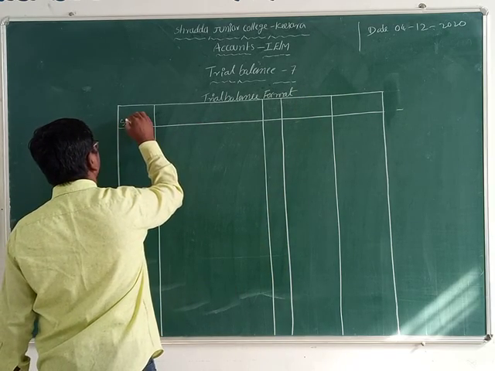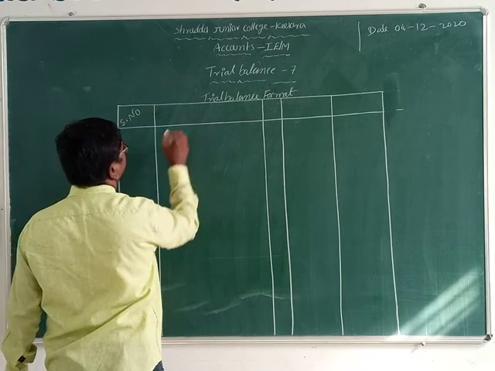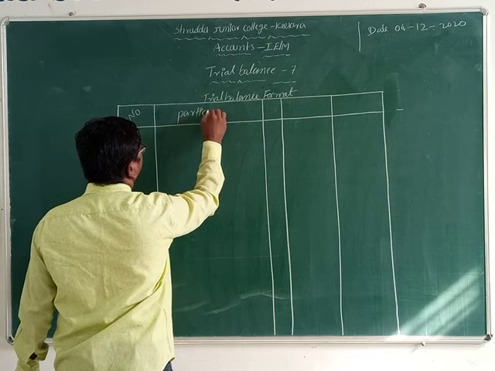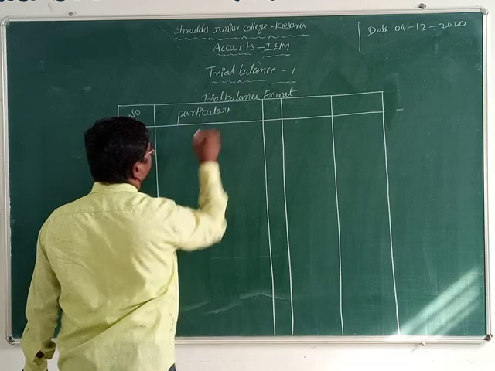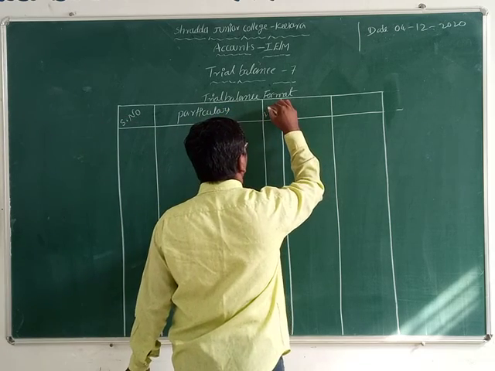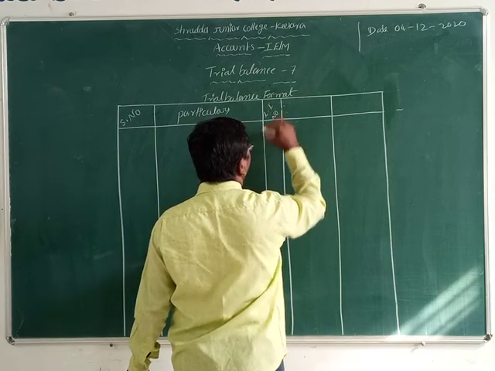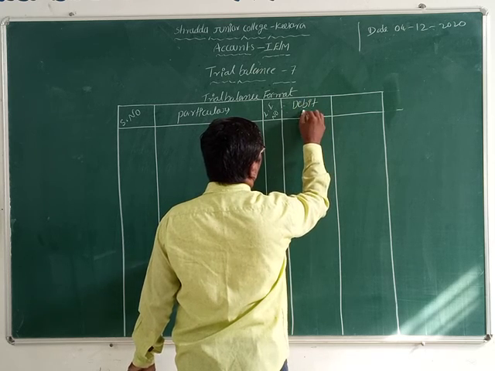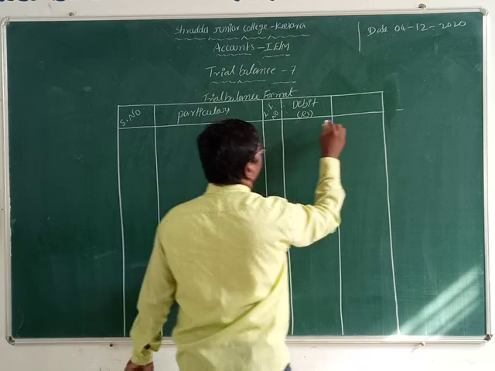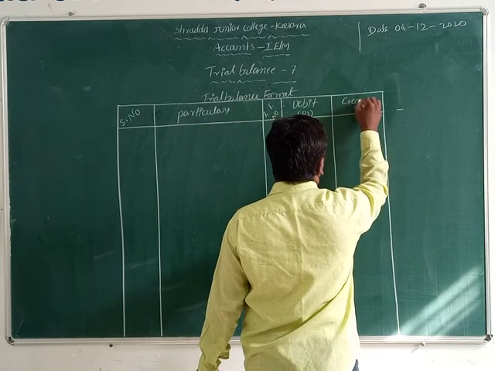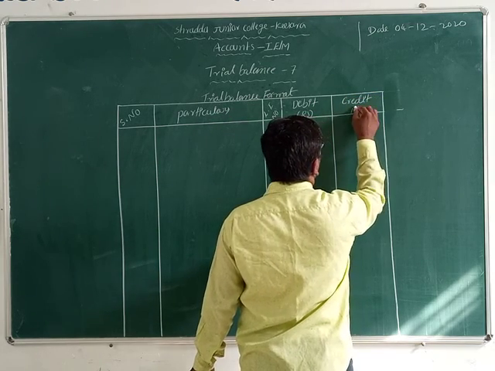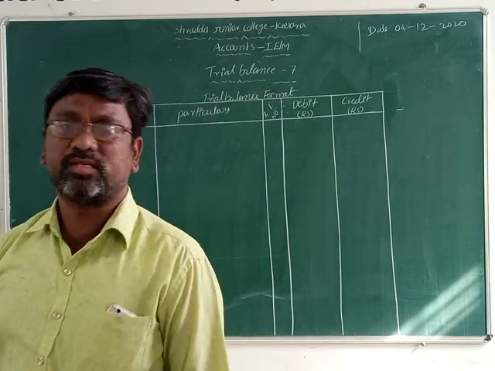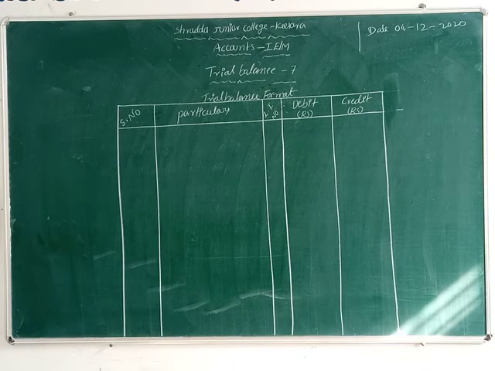So here is a serial number, here is particulars, and here is an LF number, and here debit rupees, and here credit rupees. Isn't it, students? Debit rupees and credit rupees. This is the trial balance format.